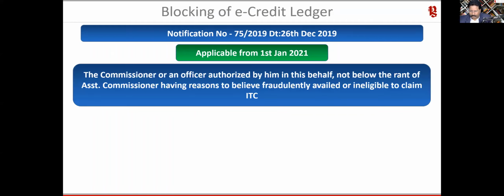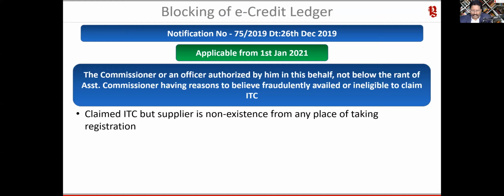So probably you might have to educate your client, or inform your client, to make sure that they are adhering to this, so that their credit is not blocked. And I'm sure that many of you are aware that even without giving a show cause notice and all those things, in some cases the officers have blocked the ITC, they blocked their credit ledgers, right? So these are the conditions.